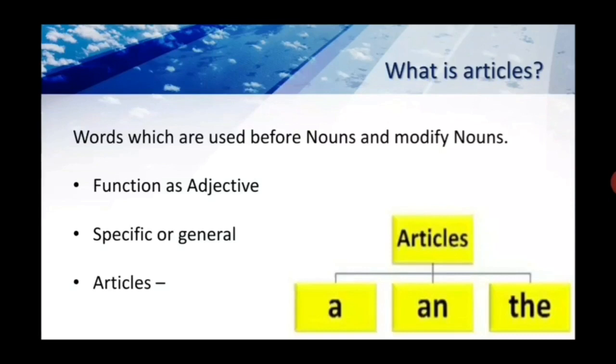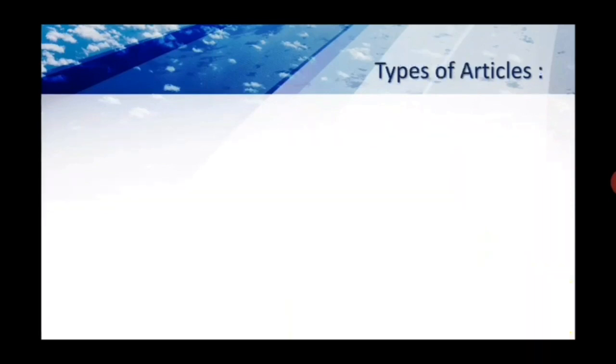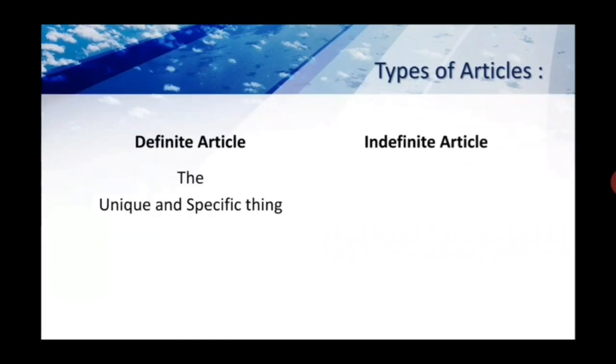And we have divided these 3 into 2 categories. First one is the definite article. Second one is the indefinite article. The definite article is the. And the indefinite articles are a and an. The is definite and it shows uniqueness or a specific thing.